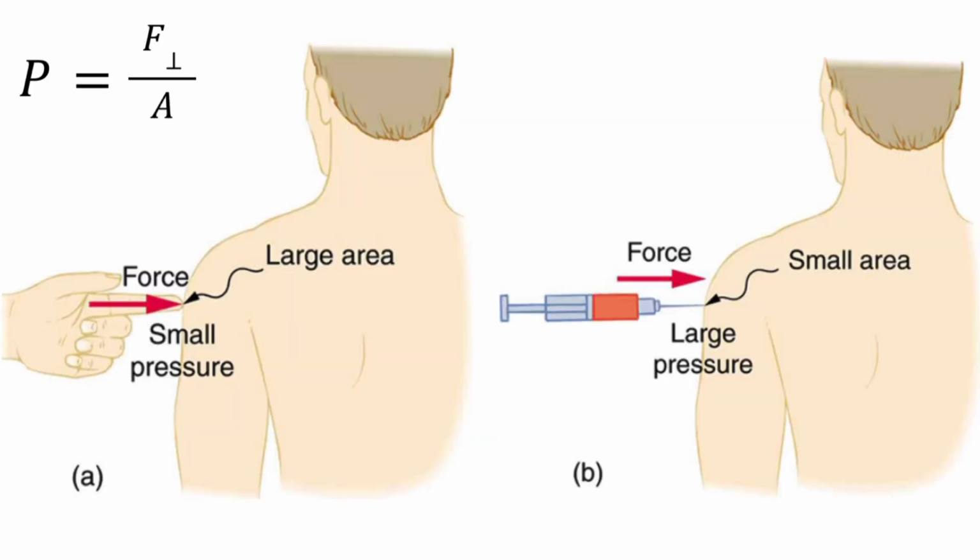And as a quick illustration of how pressure works, if we take your finger and apply some force onto your buddy's shoulder, you'll have a small amount of pressure. But if you apply that exact same amount of force with a needle or with a knife over a small area, then you'll exert a much larger pressure. And that's why some things are sharp, because they have a small area. So no matter what force you're using, you'll end up with a larger pressure if we use a smaller area.